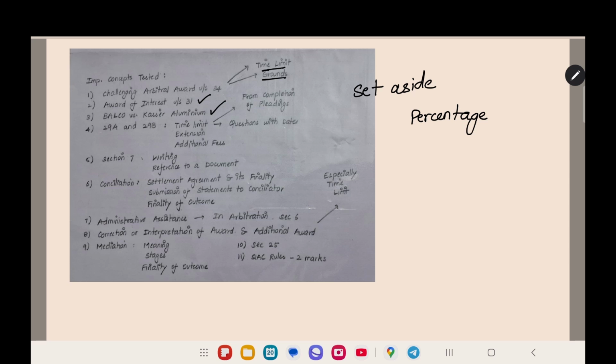And then one case law, Balco versus Kaiser Aluminium. I have covered it in my important case laws video. That case law is also important, regarding which the case was happening and what judgment was given. I got questions from that also.